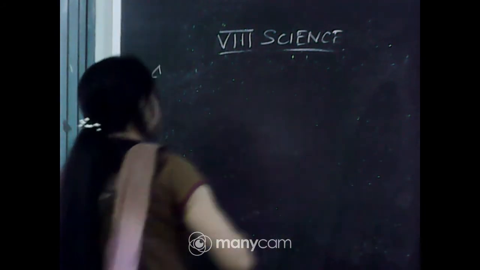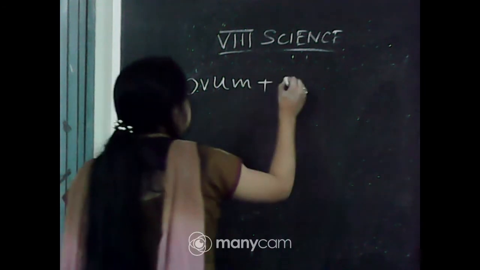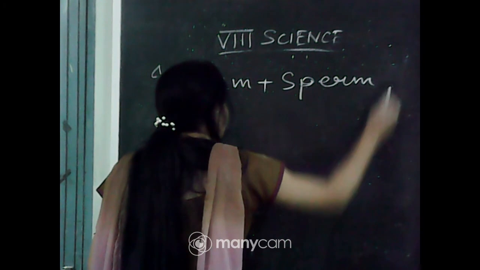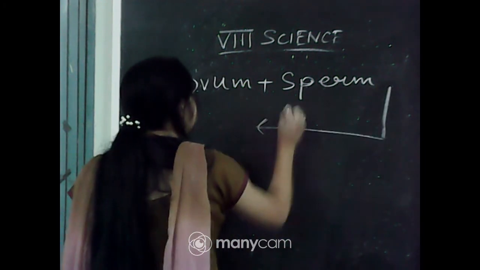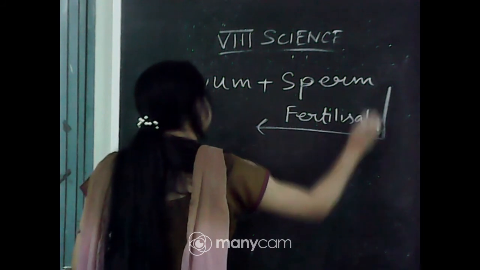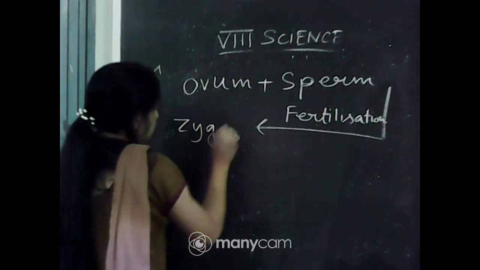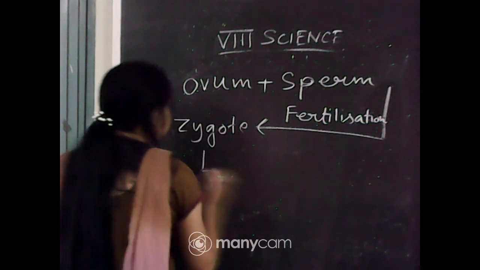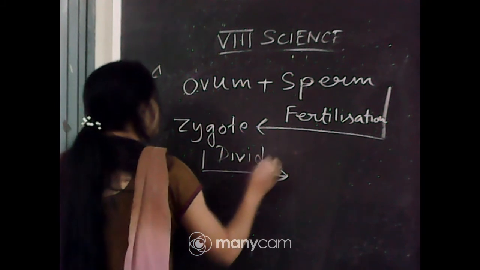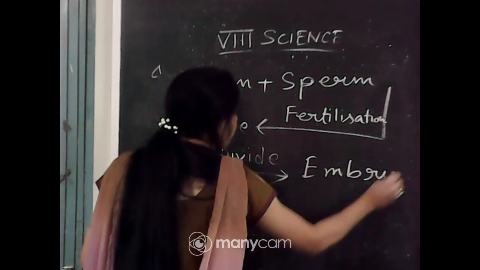So this is the process: ovum plus sperm, the process is fertilization. What forms? Zygote, and the zygote starts to divide by cell division and forms the embryo. And the embryo forms the fetus.